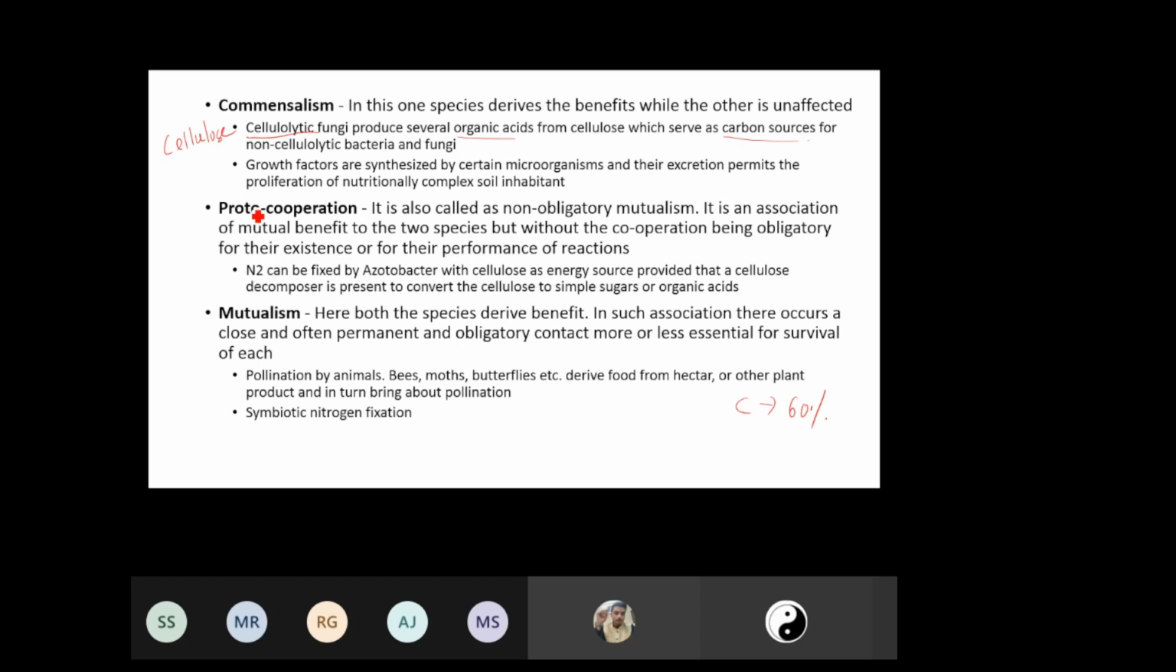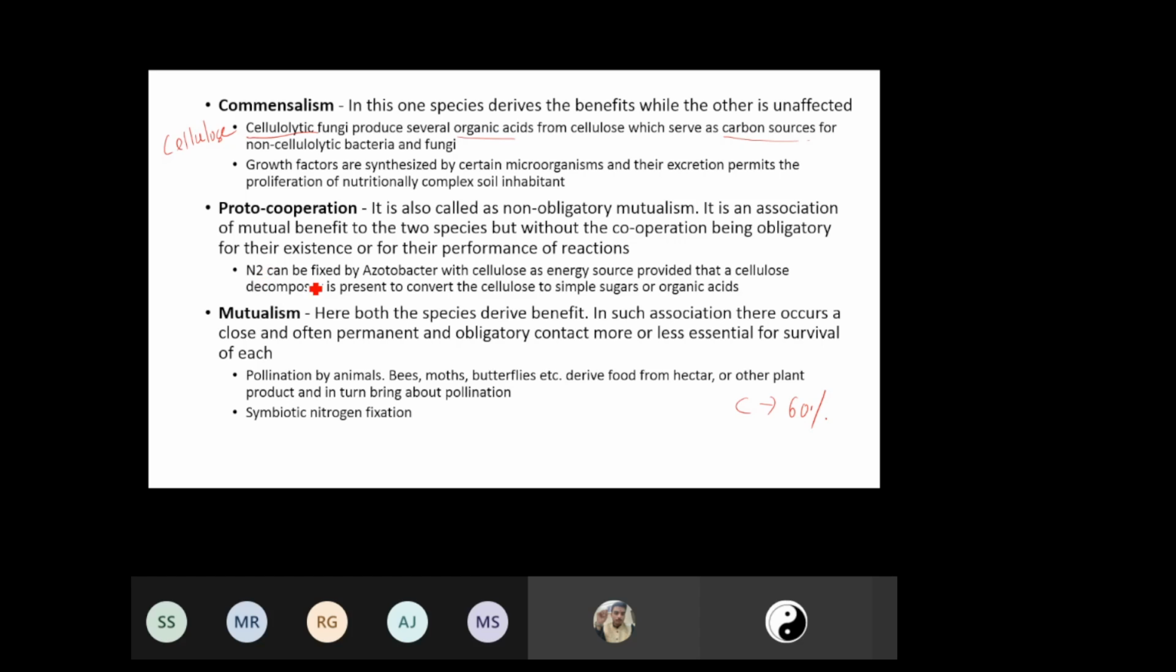Another example of positive interaction is proto-cooperation. Now, this is referred to as non-obligatory mutualism. As we say non-obligatory, that means in this association there is mutual benefit to the two species, but without the cooperation being obligatory or a very strict requirement for their existence.